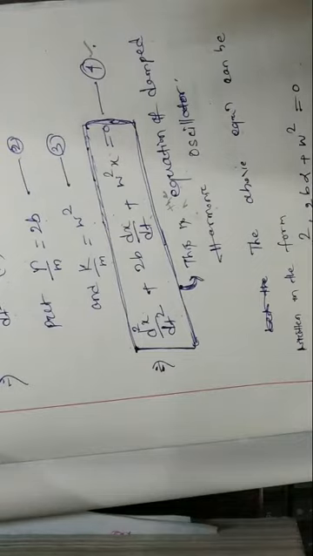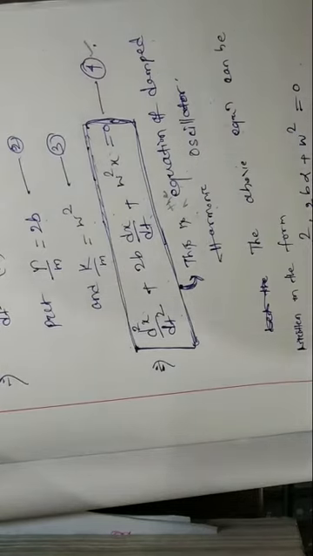Mathematics students have to remember, because this will be required in your higher studies. Whatever the physical background, any type of oscillation or wave motion can be represented by a second order differential equation.